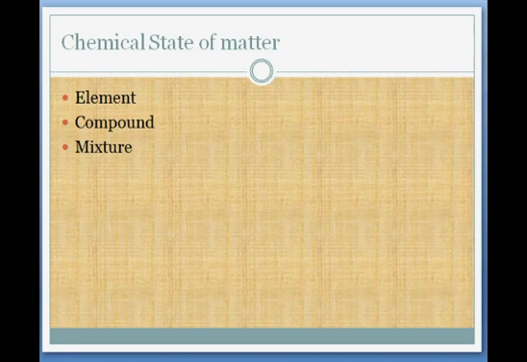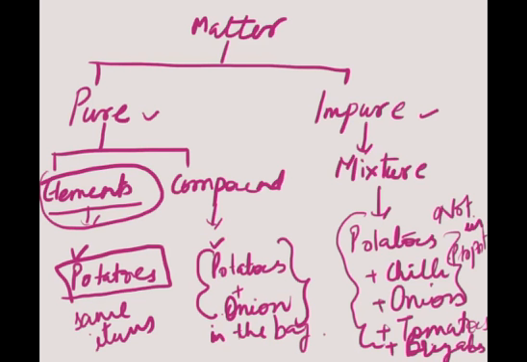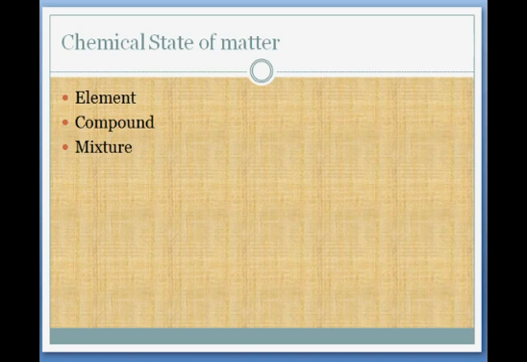In this session we are not going into deep detail of all these three. We are only briefing. In further sessions we'll be discussing in a very detailed manner. Okay, so let's check out the element first.